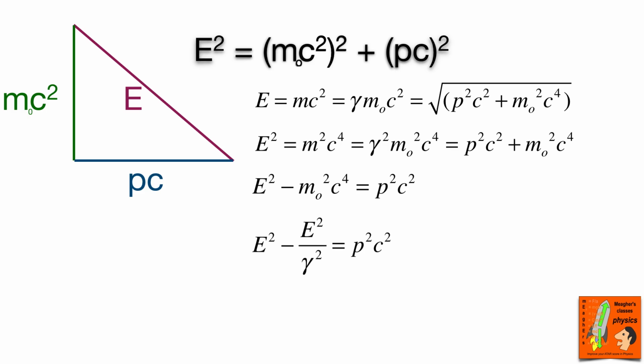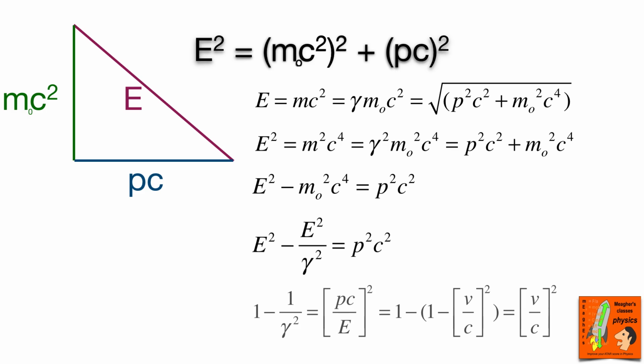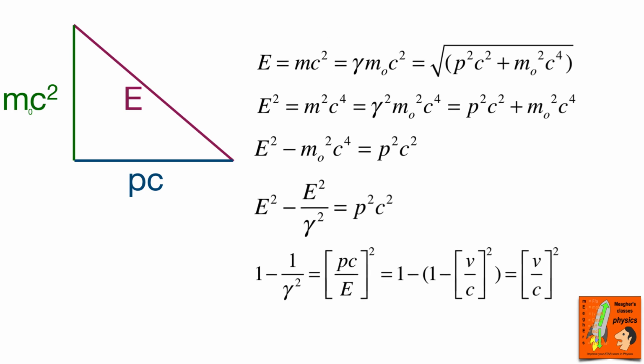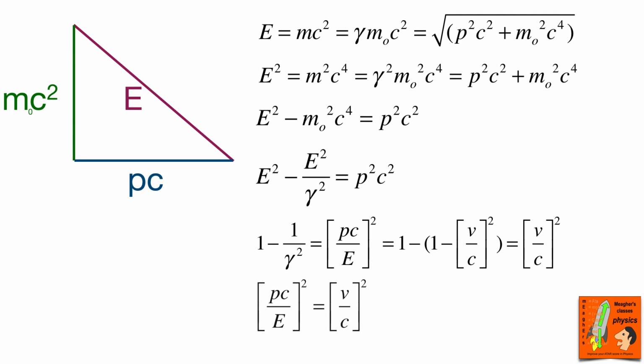Now, if I divide every term by energy squared, I can simplify it down to this thing here. Now, if we look at pc on E squared, that's equivalent to v on c all squared. I'll just simplify that down a bit, and we'll get that value in there.